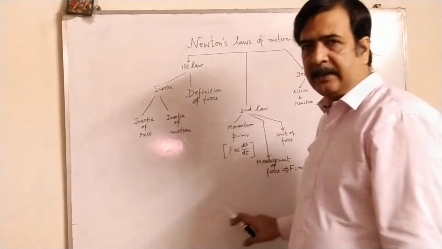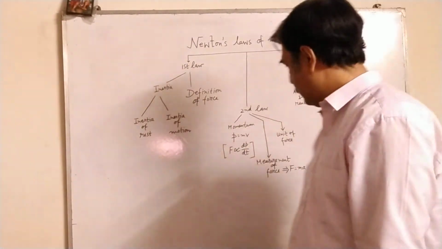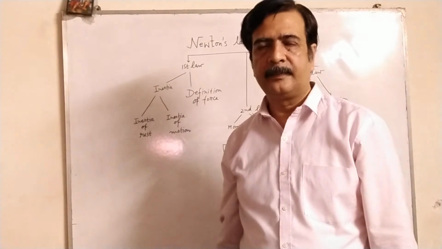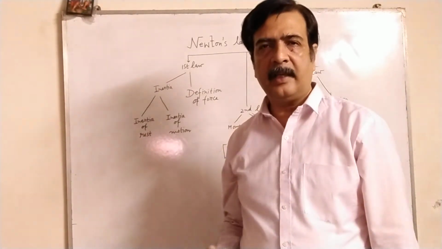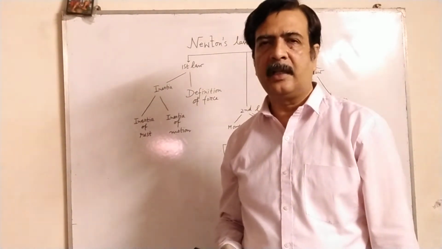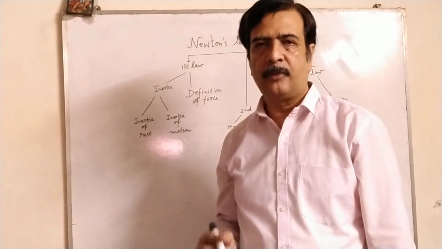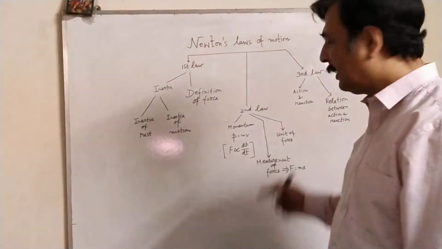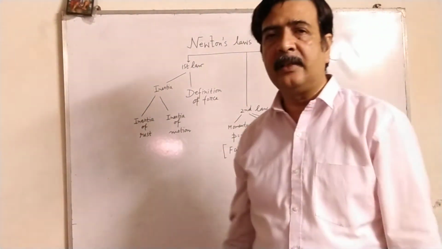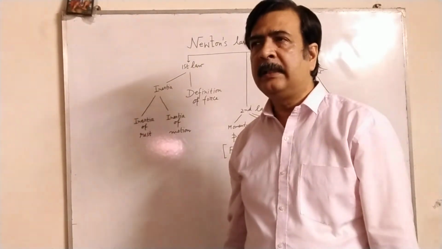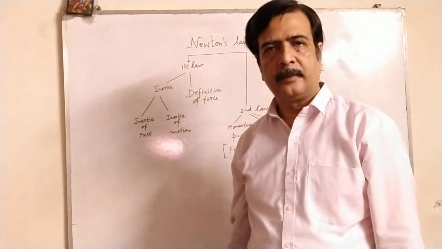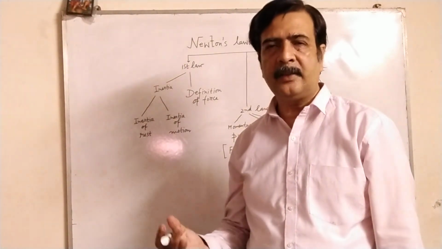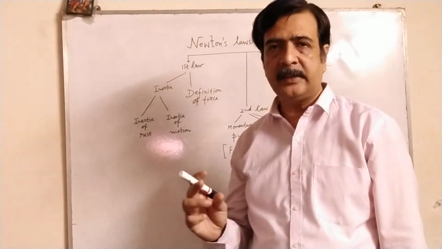Using this, we can also derive F = ma. That is, force is equal to mass into acceleration. In another video, I have proved this, so try to see how F = ma. The third aspect we get from the second law is the unit of force. In the SI system, the unit of force is the Newton, and it is mass into acceleration. So we can define the unit of force in this way, say 1 Newton.